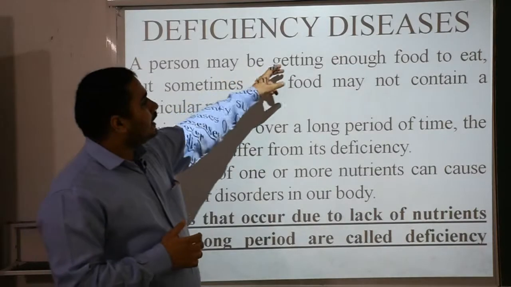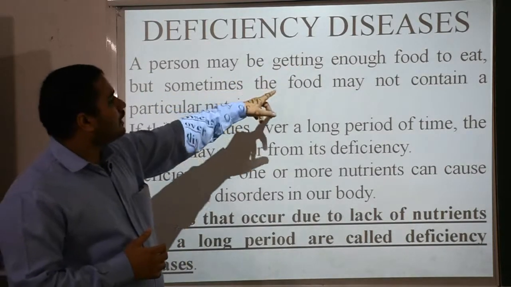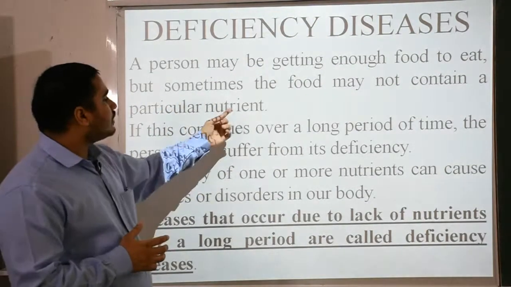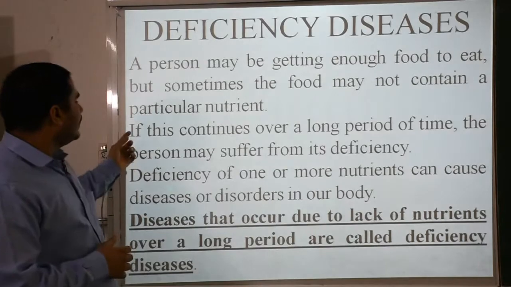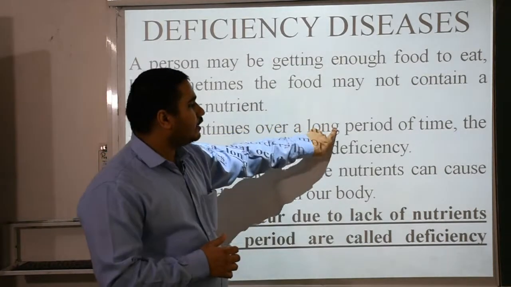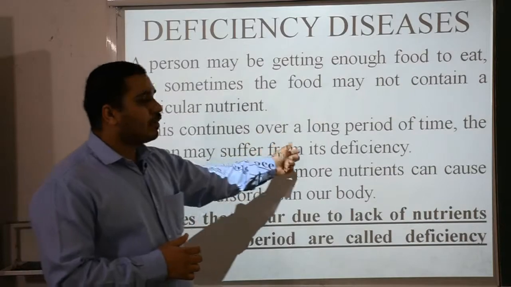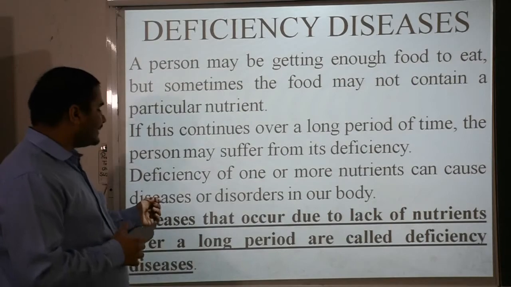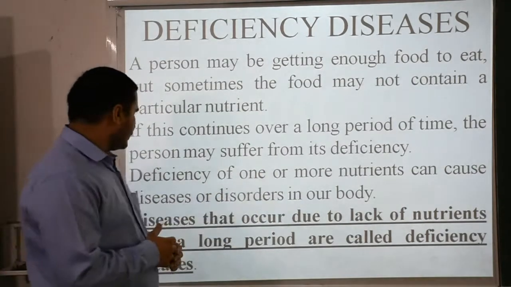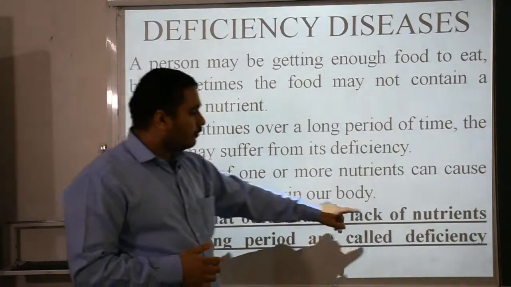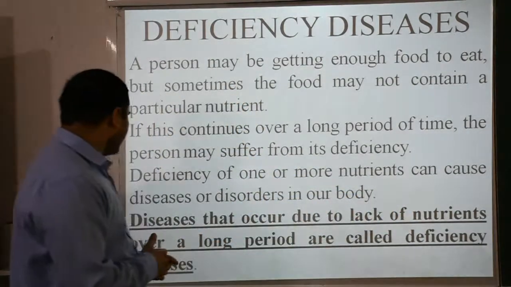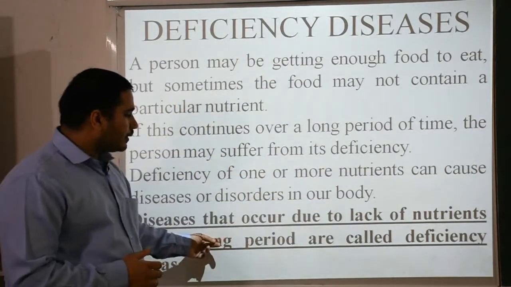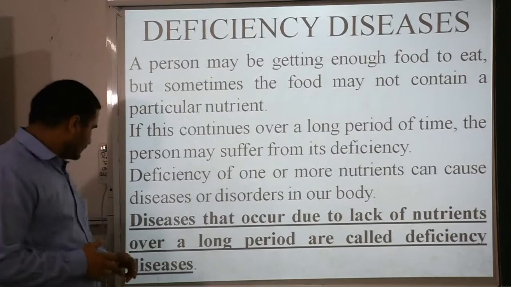A person may be getting enough food to eat, but sometimes the food may not contain a particular nutrient. Means a person is eating too much food, but it does not contain a proper level of nutrients. If this continues over a long period of time, the person may suffer from deficiency. Deficiency of one or more nutrients can cause diseases or disorders in our body. Two things are main, lack of nutrients and a long period. Diseases that occur due to these are called deficiency diseases.